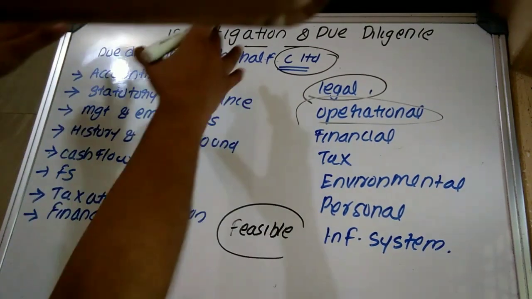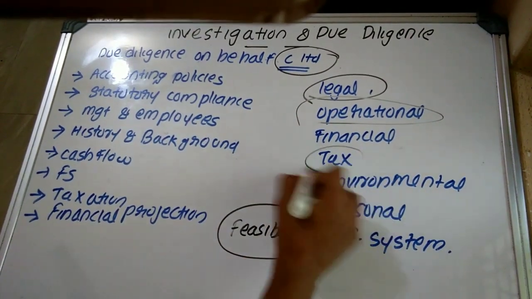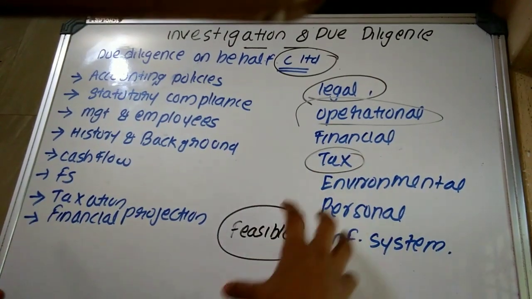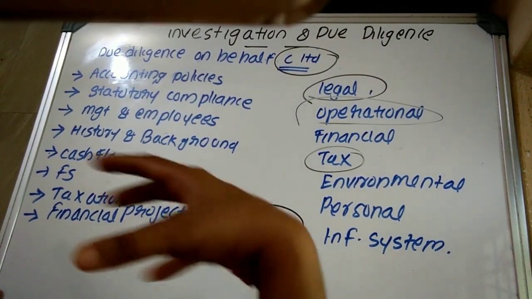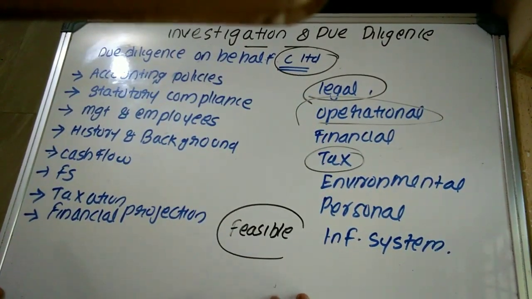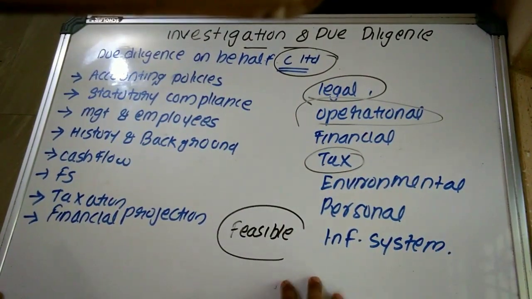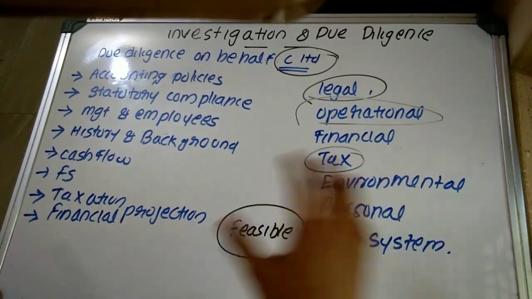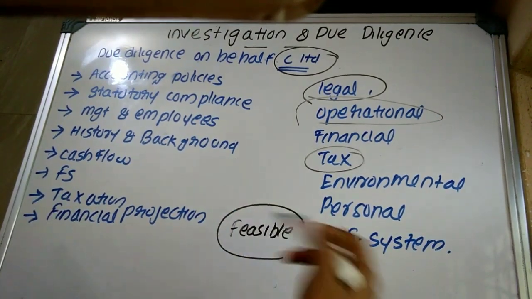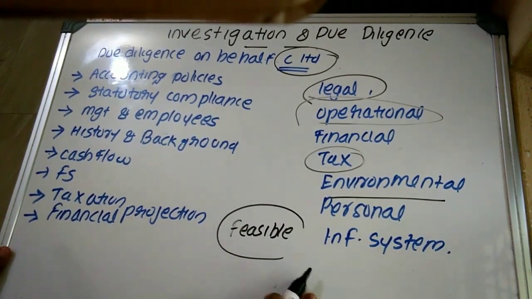Financial due diligence, that we are going to discuss here. Then tax due diligence: whether they have been registered as per various direct and indirect tax laws, whether they are making the payment of tax, whether appropriate provision has been created. Environmental due diligence: whether they are conducting their operation or utilizing resources in accordance with the environmental rules and regulations.